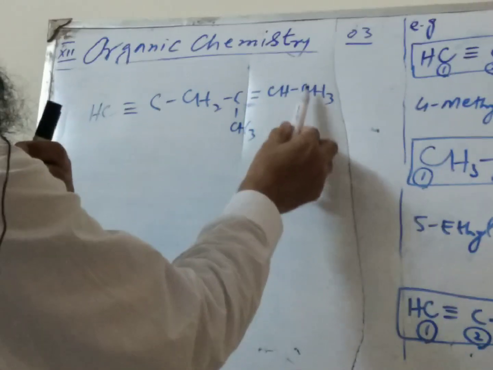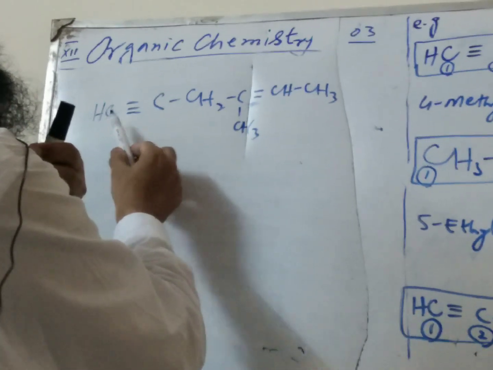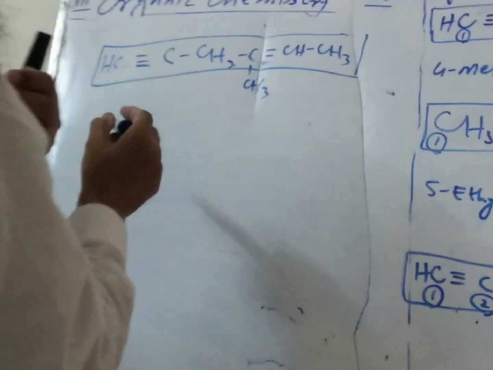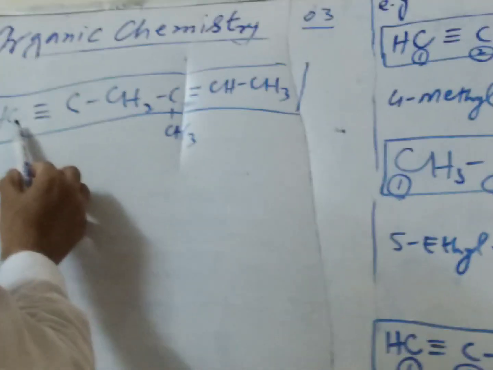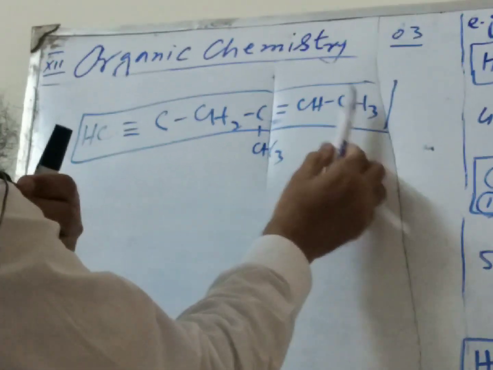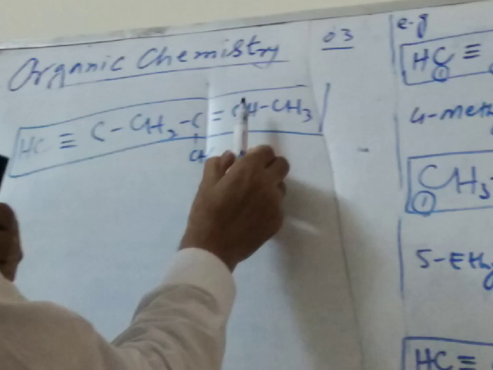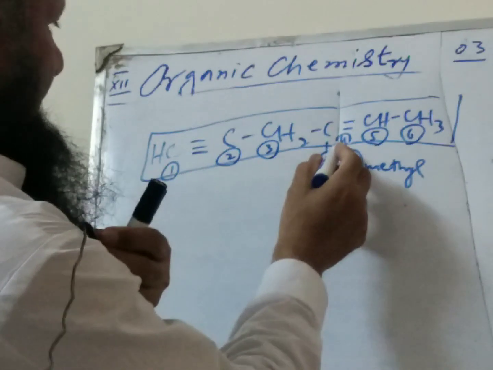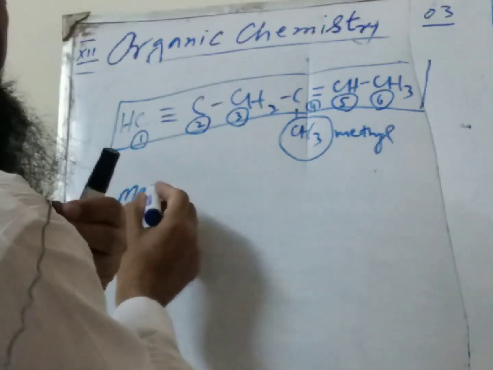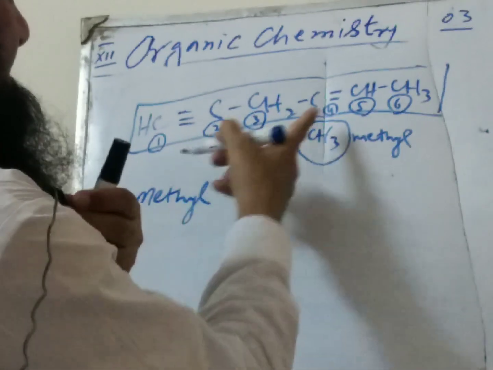Now, the longest chain: 1, 2, 3, 4, 5, 6. 6 is the longest chain. Now you can see the numbering: the triple bond comes at the first position, whereas the double bond is on the second position. So the preference will be given to the triple bond. So in this case, it is 1, 2, 3, 4, 5, and 6. This is the methyl group. According to the rule, methyl comes on the fourth position, so this is 4-methyl.